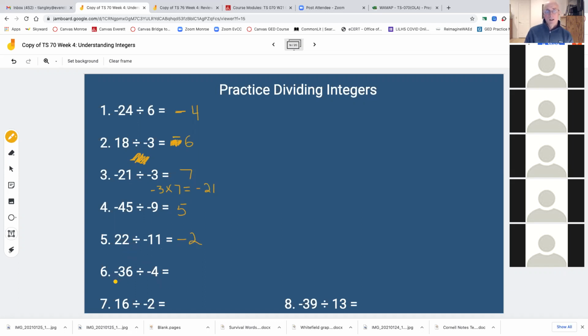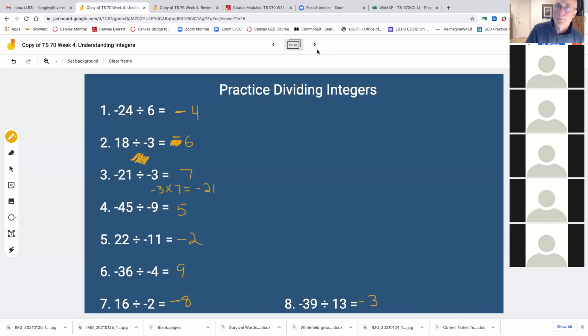In 6, I have the same signs, so my answer is positive. 4 goes into 36 9 times. In number 7, 16 divided by -2, I have opposite signs, so I'm going to have a negative answer. 2 goes into it 8 times. And this next one, I happen to know that 13 goes into 39 3 times, and I have opposite signs, so it's negative.